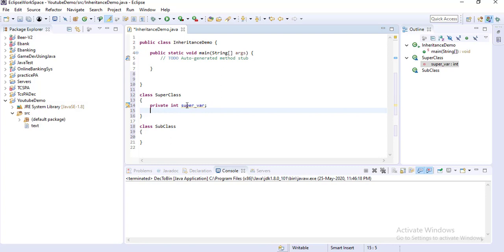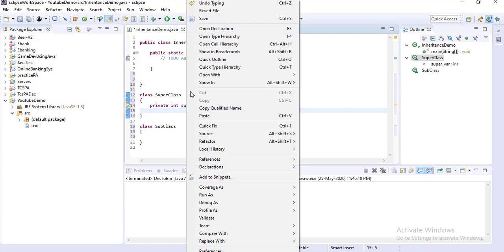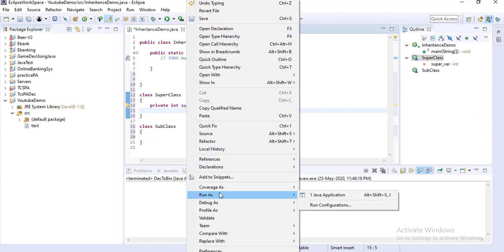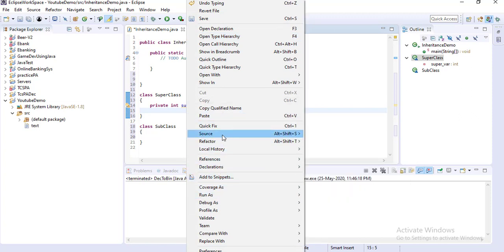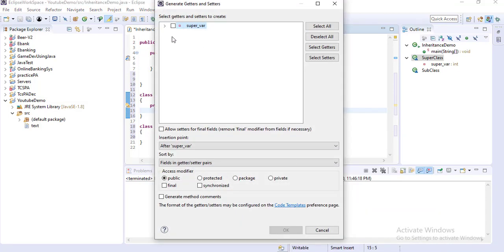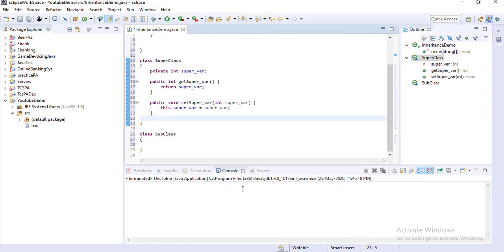I am writing the setter and getter methods for this variable. Go to Source, and here you can see Generate Getters and Setters. For super variable I am generating the setter and getter methods.